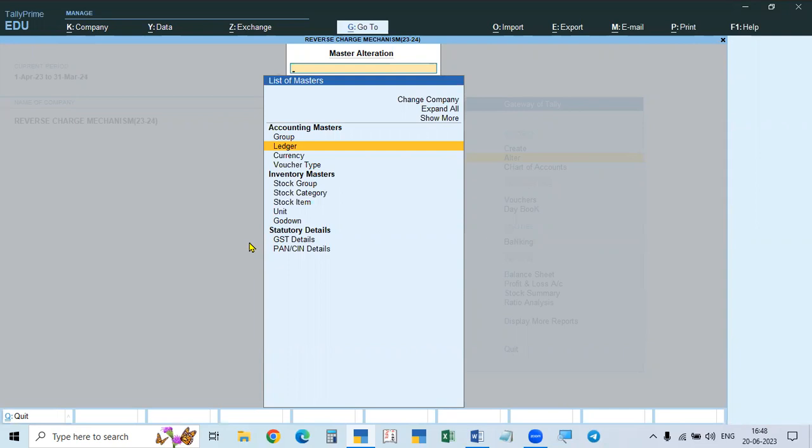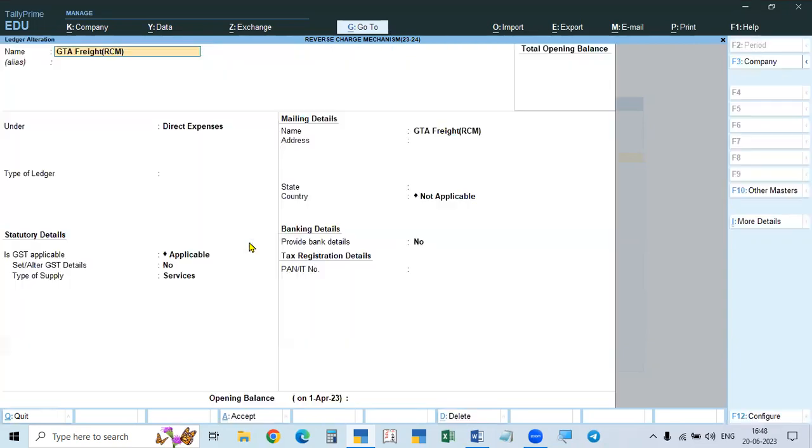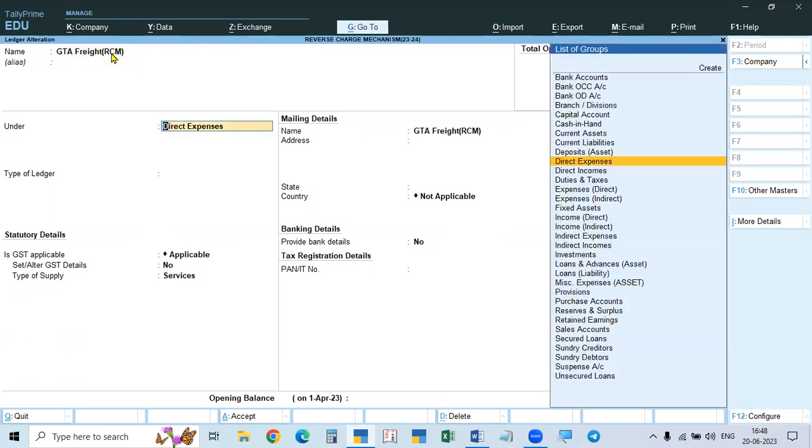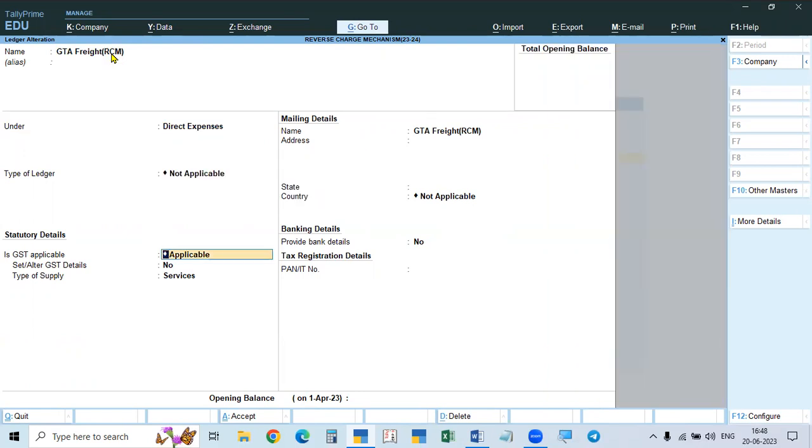For example, I will take GTA freight, and it is better to write RCM in brackets, so GTA freight RCM, because GTA freight comes under RCM. Suppose there are some exemptions, that is why just GTA freight RCM. In the GTA freight RCM, you will create the account. GTA freight means transporting the goods, material, so it will be a direct expense. Take it under direct expenses. GST is applicable, and here we take set off GST, yes.